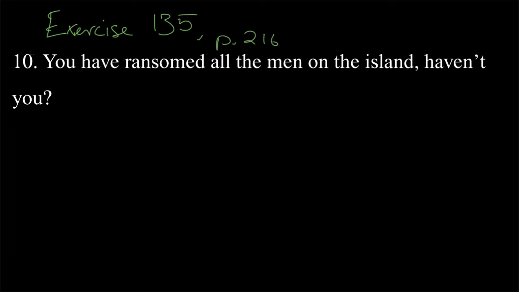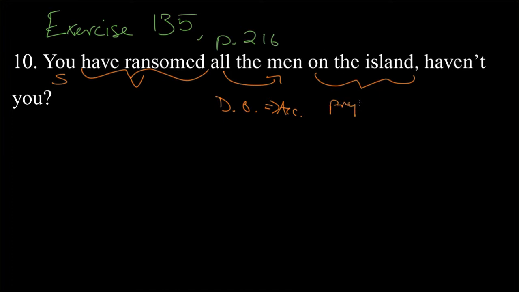So this is maybe a little bit redundant or easy at this point, but it's helpful sometimes to say, okay, what's the subject? That's you. The verb is have ransomed. It's going to be a compound verb in English, but done with one verb and one word in Greek. All the men: all is an adjective modifying men. All these things are going to be the direct object of ransoming, so therefore in the accusative. On the island: here we have a prepositional phrase, and we know on is done in Greek with the preposition en, and that's going to take the dative.